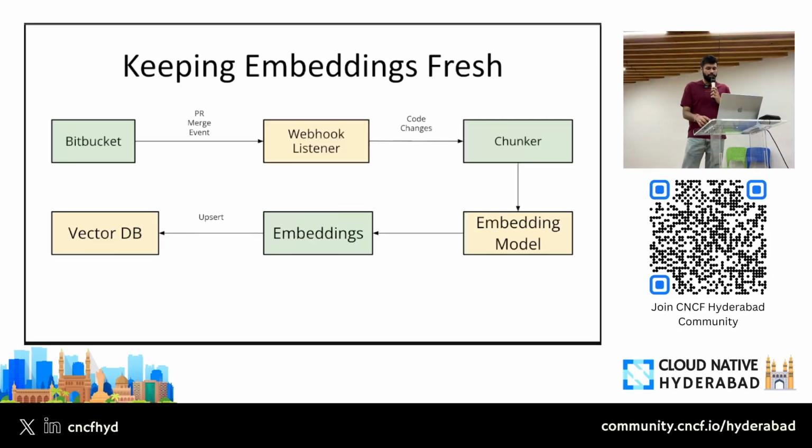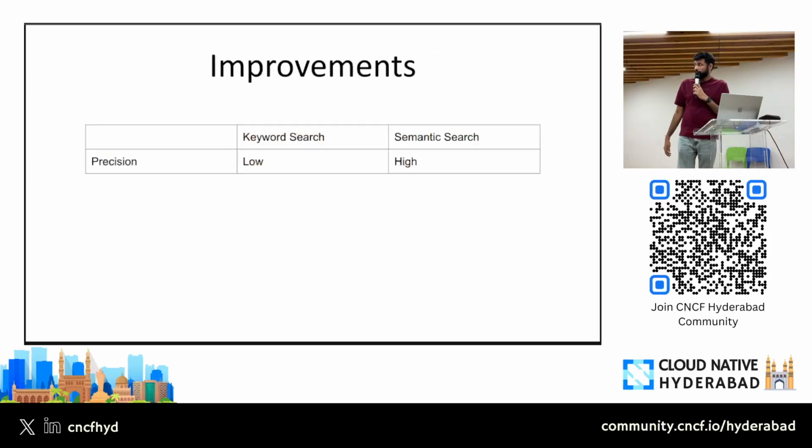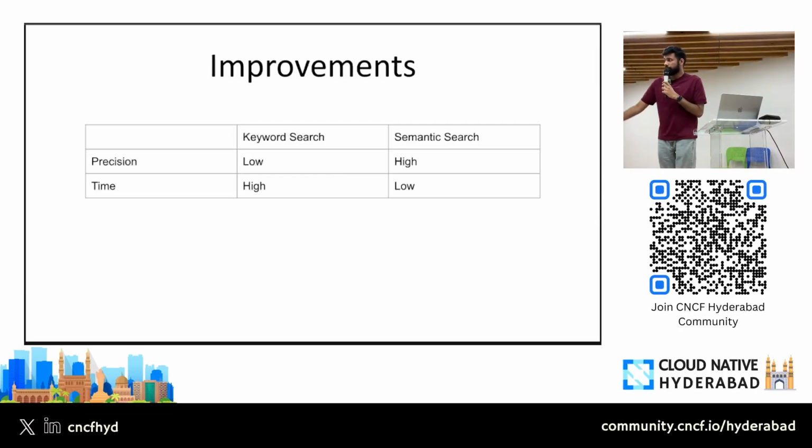in near real time. And again, the improvements: keyword search, the older way to do it, versus semantic search. On precision, you get low precision in a keyword search, but higher precision in semantic search, because you know exactly which files to pick to provide that particular context. So precision is high. On time, keyword search has to do a lot of guesswork. It will have to read probably 10x more files which are not even relevant for that query, so it will spend more time. With semantic search, they know exactly which chunk to pick, so they will spend much less time collecting the context.